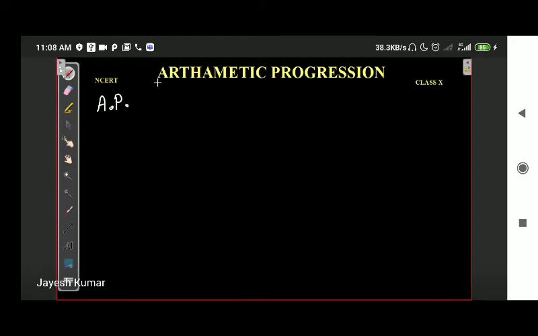I'm not going to write the whole spelling again and again. We have a short form, that is AP. So what is arithmetic progression?